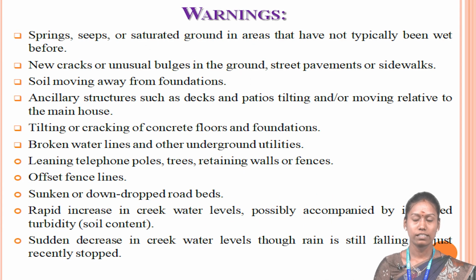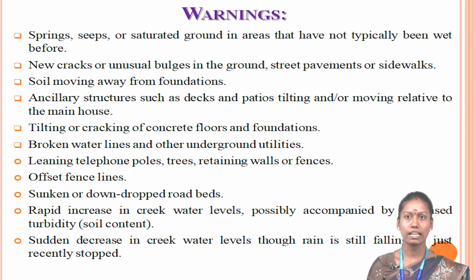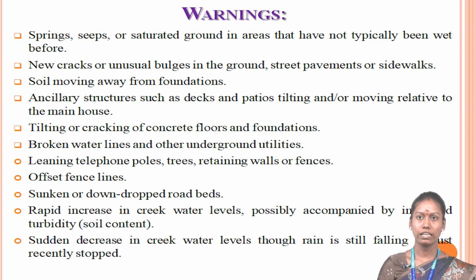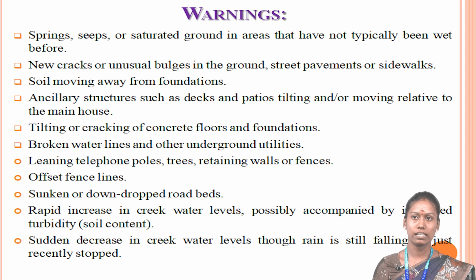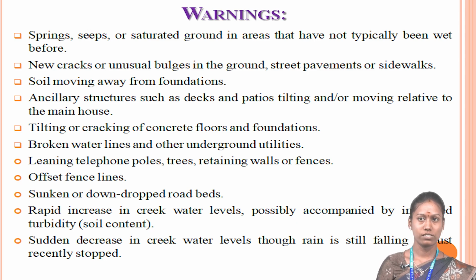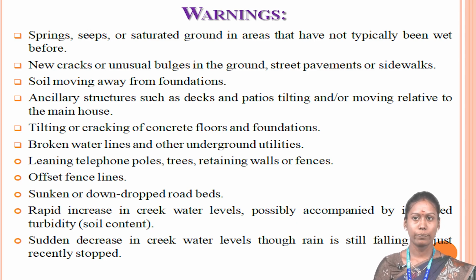Then warnings. What are the early warnings we get from nature and from other sides? Springs and seeps are saturated ground in areas that have not typically been wet before. Then new cracks or unusual bulges in ground, street pavements or sidewalks. Then the soil moving away from the foundation, and ancillary structures such as decks and patios tilting or moving relative to the main house.